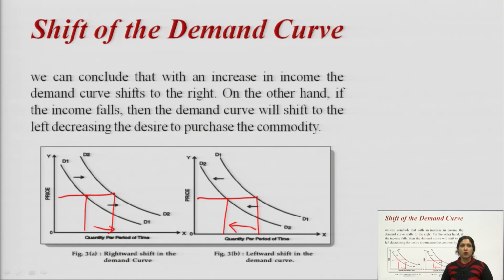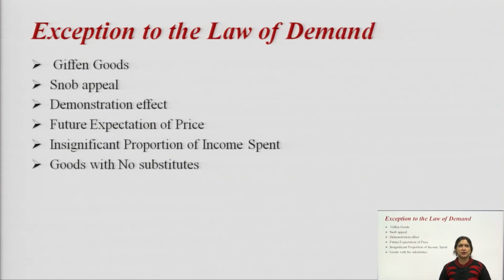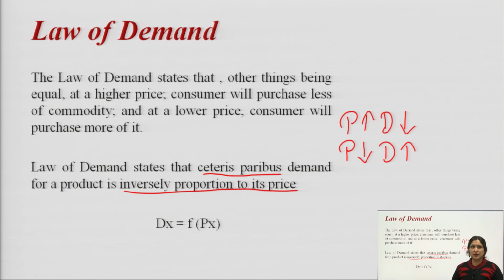Now, we can have a recap of today's lecture. We discussed what the law of demand is. The law of demand says when the price increases, demand decreases, other things remaining constant. So, in this concept we study the relationship between only demand and price. We won't consider other things. If the price of tea is rupees 10, when it increases to 12, the demand for tea will decrease. That is what the law of demand is.